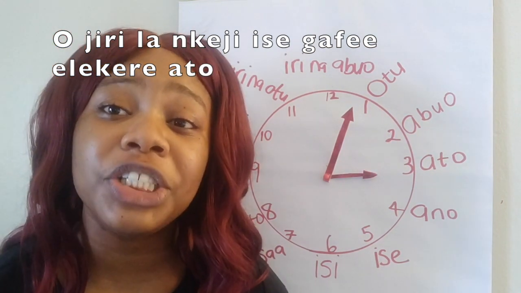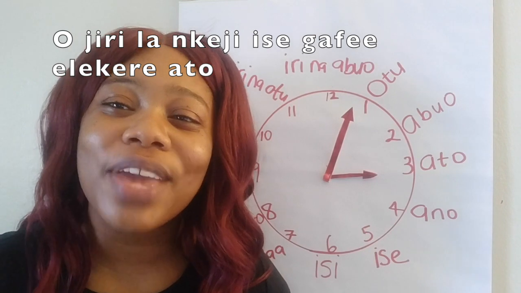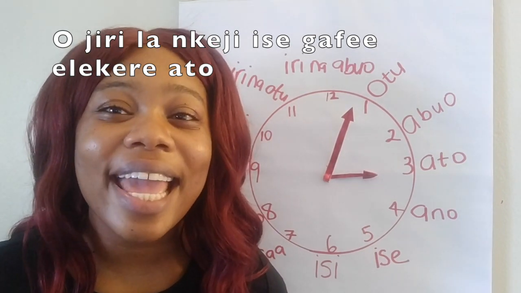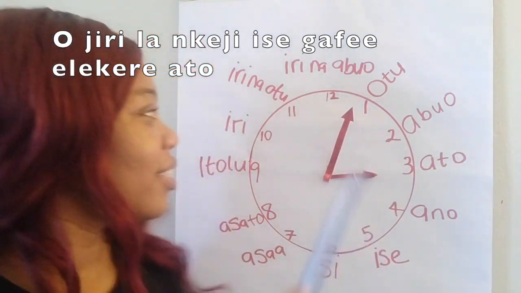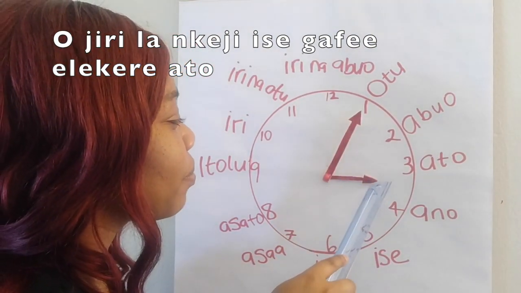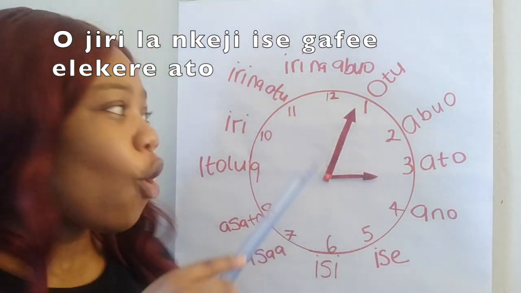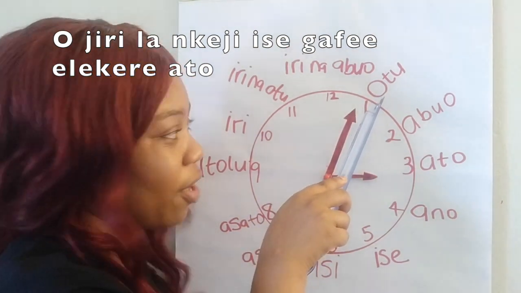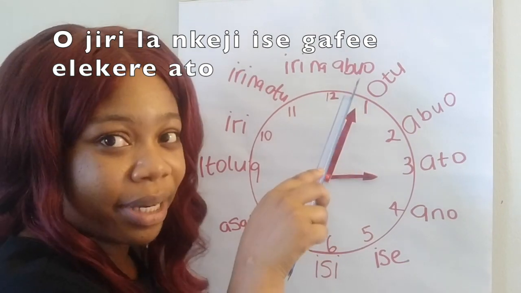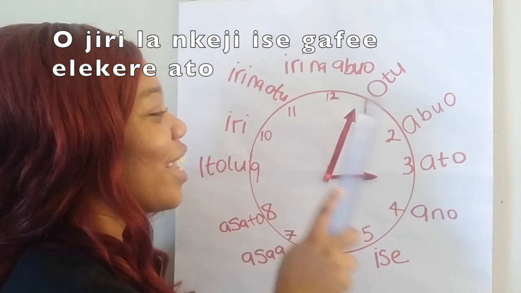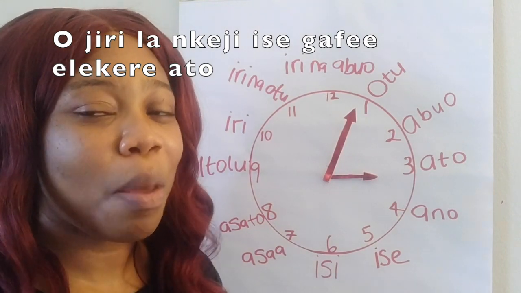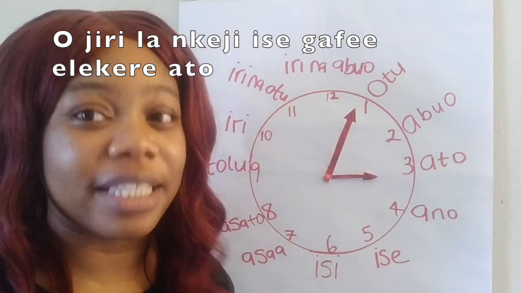Ojirila Nkeji ise. Gafee elekere ato. Elekere ato. This is here. Yeah? You say Ojirila Nkeji ise because this is 5 minutes. 5 minutes. Everybody knows the clock, right? Gafee elekere ato is 5 minutes past 3 o'clock. That's basically what it means.